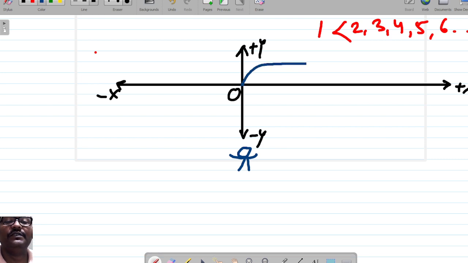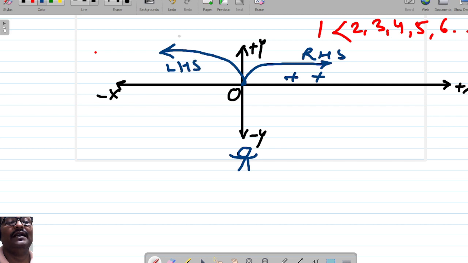All the numbers towards your right-hand side, RHS, are positive, and all the numbers from the origin towards your left-hand side, LHS, are negative, right? So just keep this in your mind.